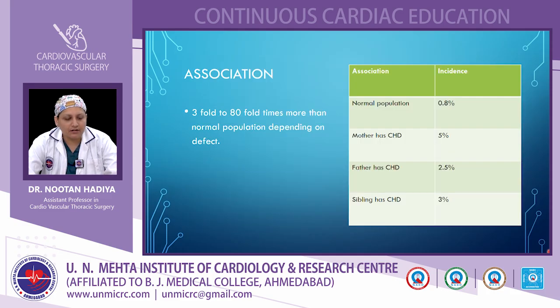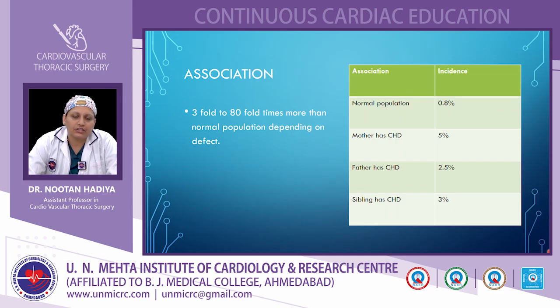Congenital heart disease has a higher incidence in the population with a family history of congenital heart disease. The normal population has an incidence of 0.8%, but a child whose mother has congenital heart disease has a 5% incidence.